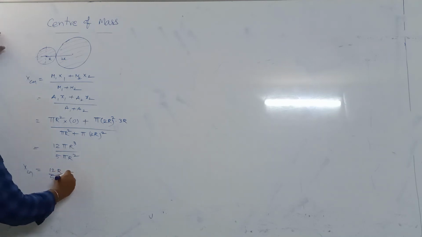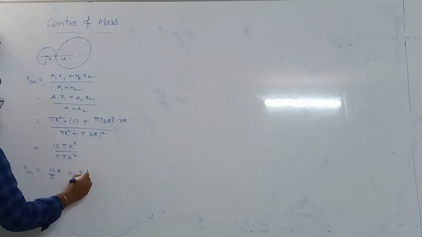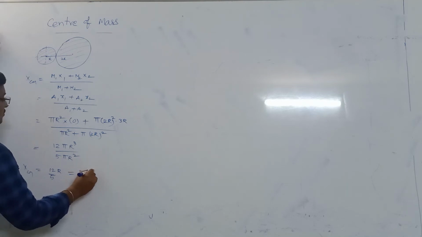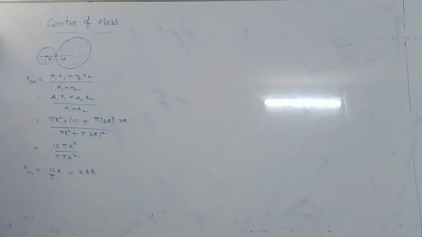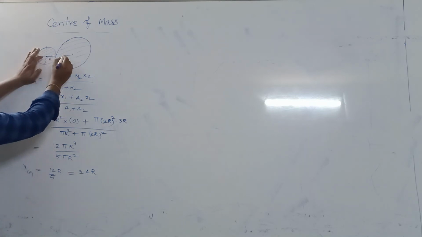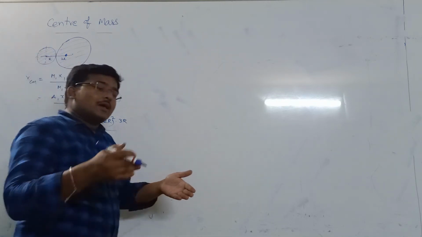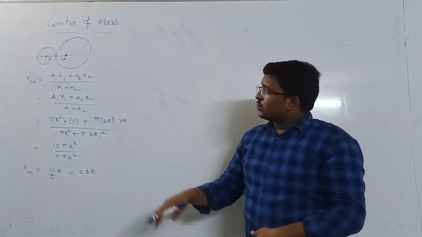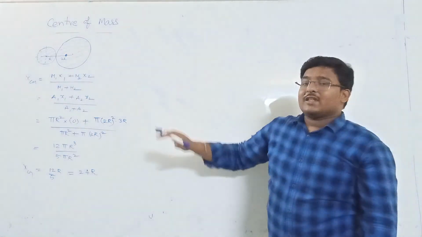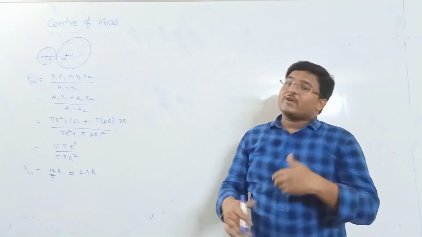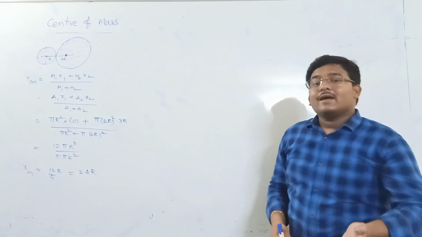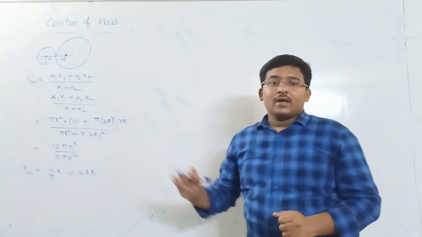It's nearly 2.4r. So it means that from here the center of mass will be present at 2.4r. Already this is r, and 2.4 means it will be very close to this one. So this might be the center of mass, meaning the center of mass will be lying in the heavier object. So this is the way when they have not given the masses. Now we can find out the center of mass position by considering their appropriate areas.